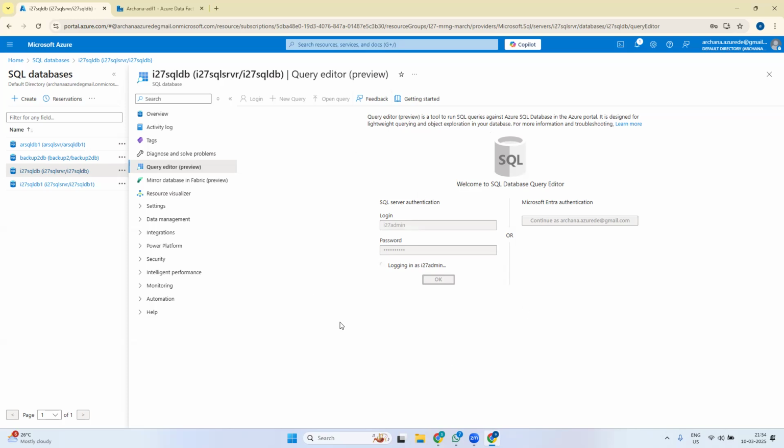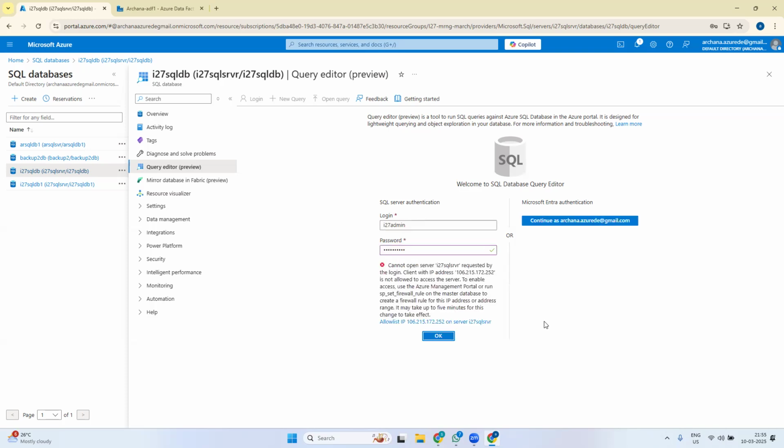Yeah, it is taking this much time to log in. My IP has changed, I guess.